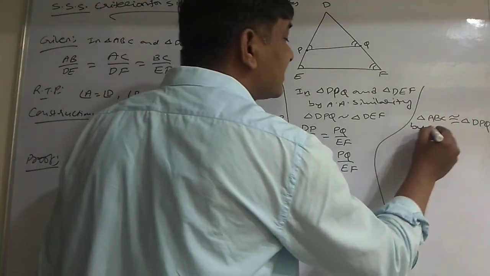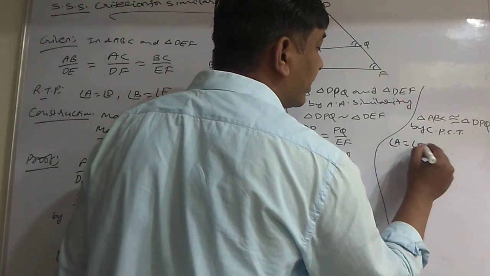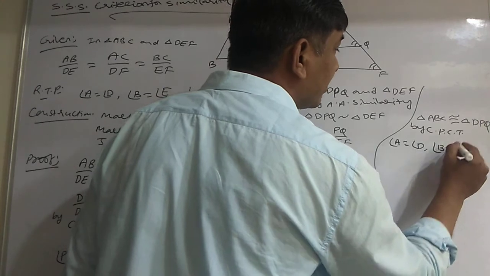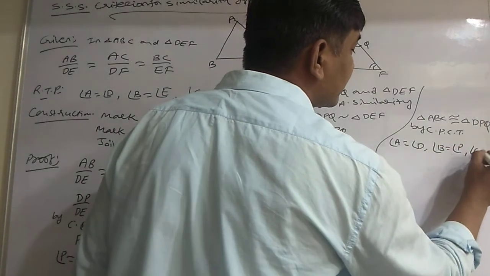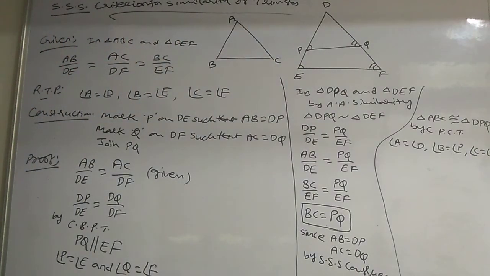By CPCT, angle A is equal to angle D, angle B is equal to angle P, angle C is equal to angle Q.